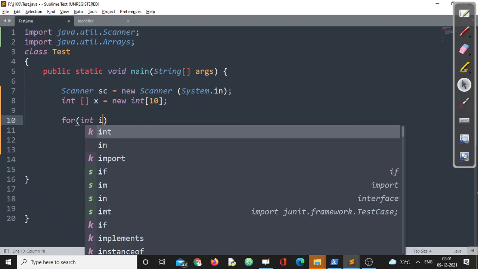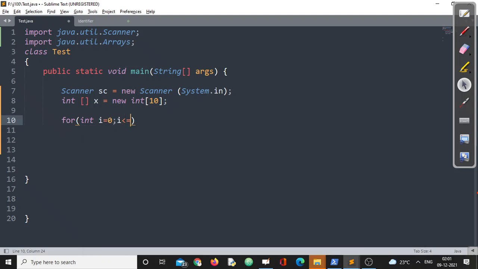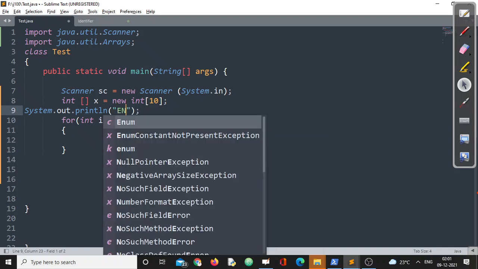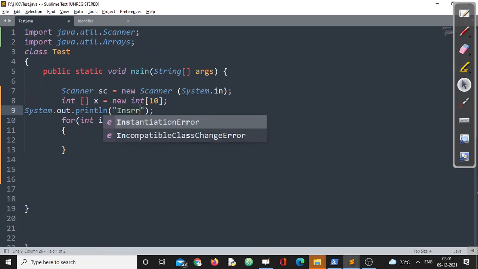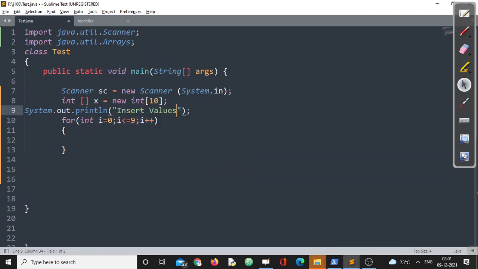I'm writing int i equals 0, i less than 10, followed by i plus plus. Okay. Now, let me drop a message: Enter, insert values.